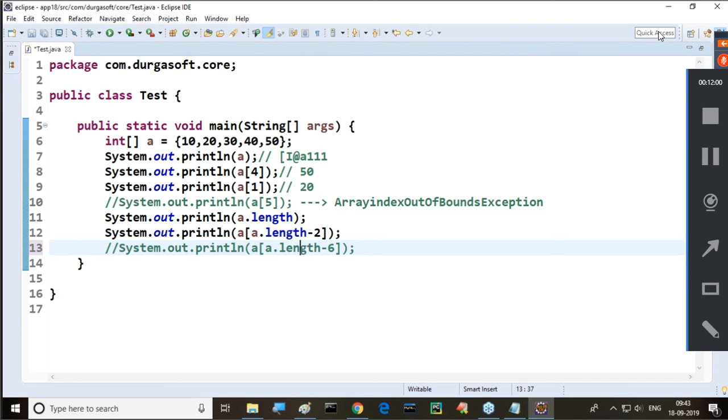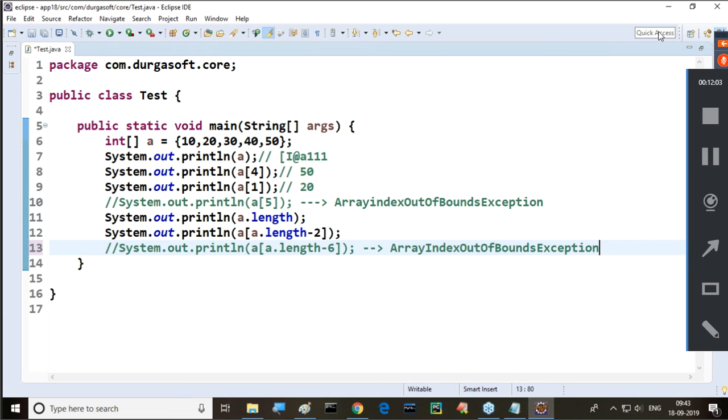Now here we are getting this exception. That's okay. So the thing is ArrayIndexOutOfBoundsException, that we are able to get exactly. Right, sir. Next one is which one?